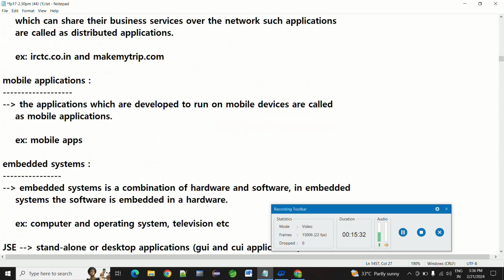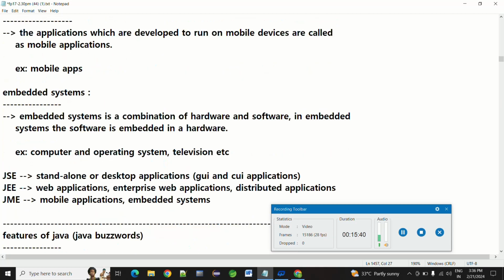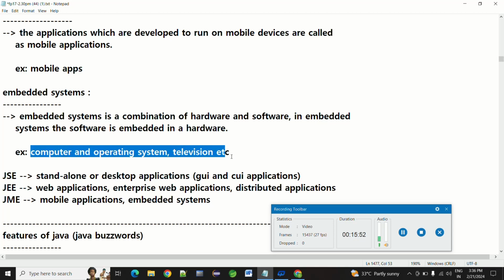Mobile applications are applications developed for mobile devices, and they are called mobile apps. Then there are embedded systems. An embedded system is a combination of hardware and software, where the software is embedded in the hardware. Examples are computers with operating systems, televisions, etc.